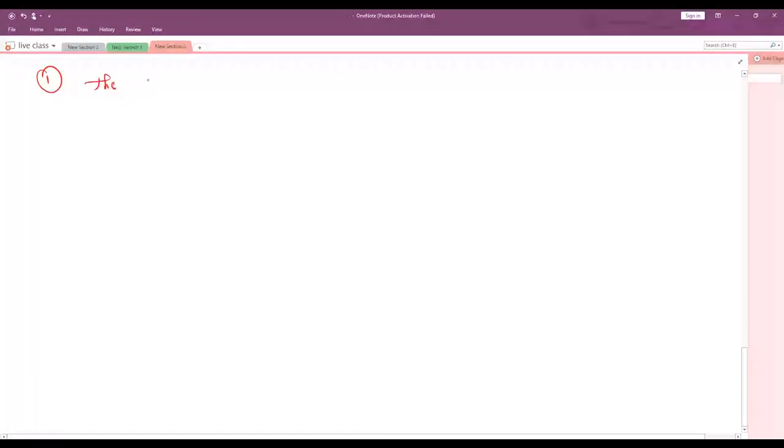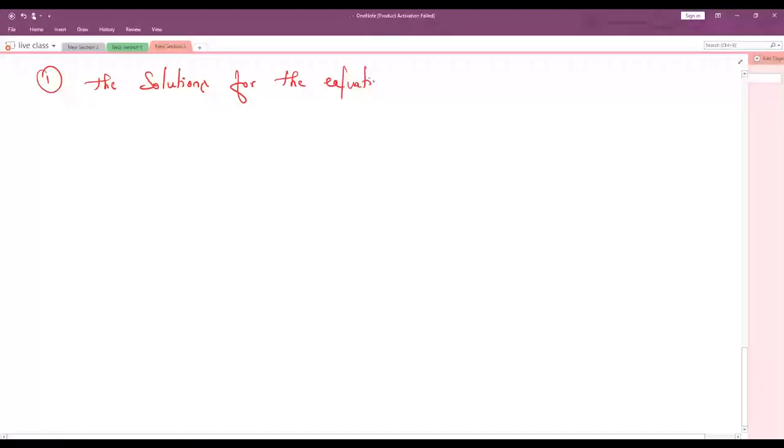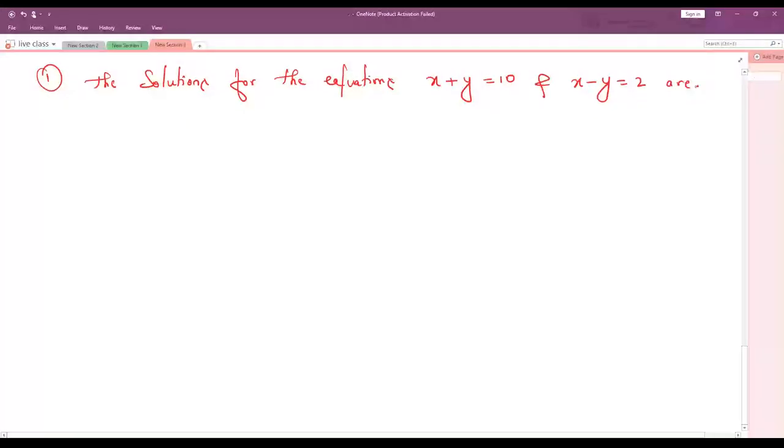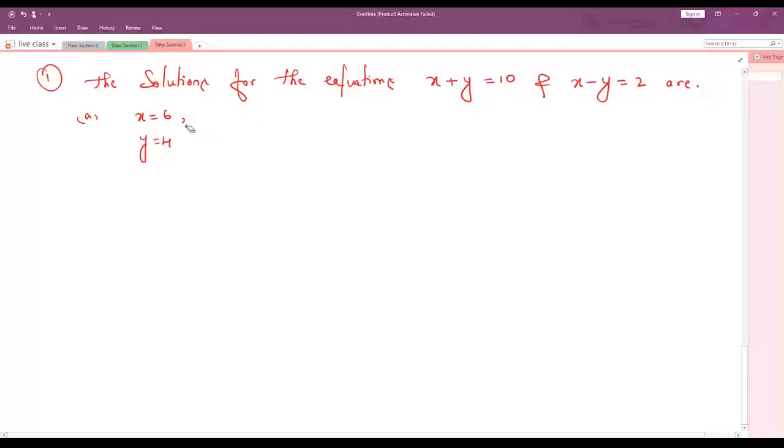The solutions for the equations x plus y is equals to 10 and x minus y is equals to 2 are: option A, x is equals to 6 and y is equals to 4.